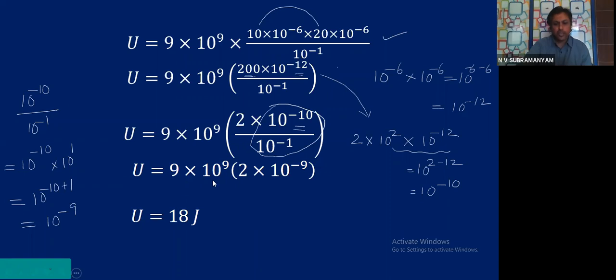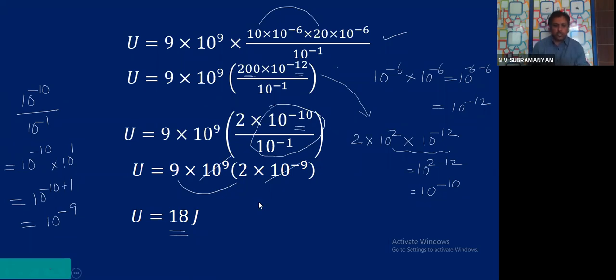U is 9 into 10 power 9 into 2 into 10 power minus 9. This is easy to solve. 10 power 9 and 10 power minus 9 will become 10 power 0, that means I can remove it. 9 2s are 18. What is the value? 9 2s are 18 joule. That is the final answer for this solving. I hope the solution is clear.